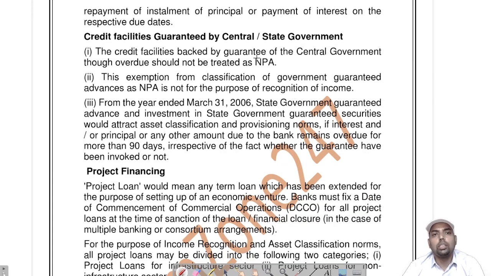Credit facilities guaranteed by central government. Credit facilities backed by guarantee of central government, though overdue, should not be treated as NPA.